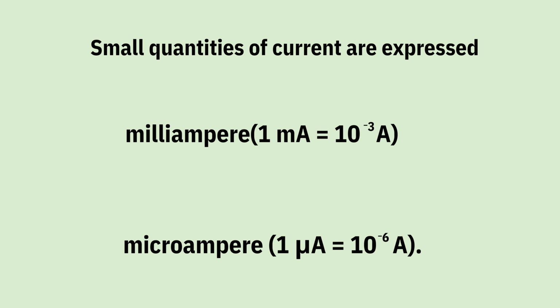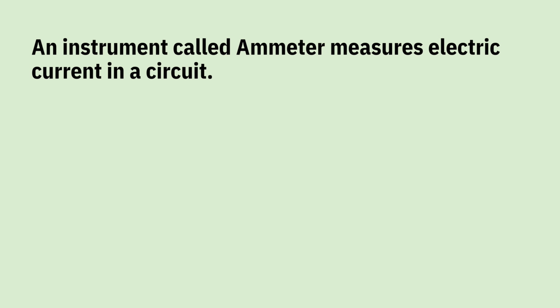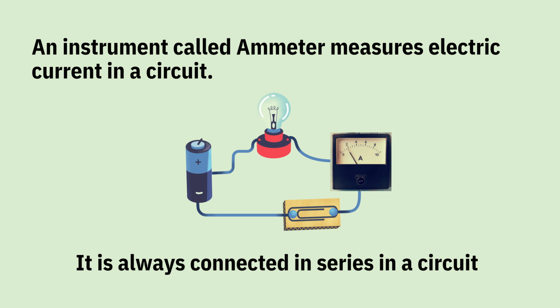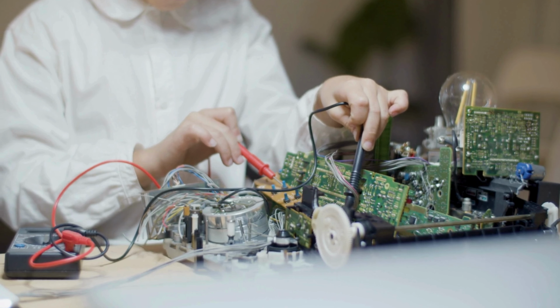Small quantities of current are always expressed in milliampere or microampere. 1 milliampere is equal to 10^-3 ampere and 1 microampere is equal to 10^-6 ampere. An instrument called an ammeter measures electric current in a circuit. It is always connected in series in a circuit.